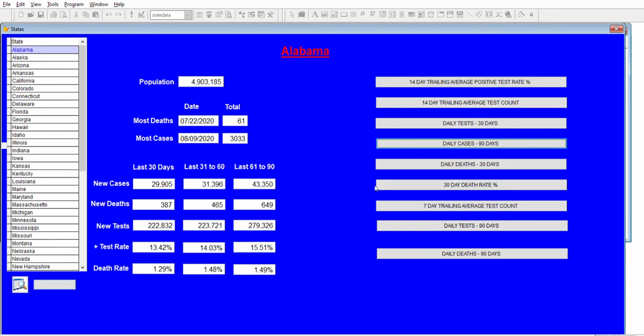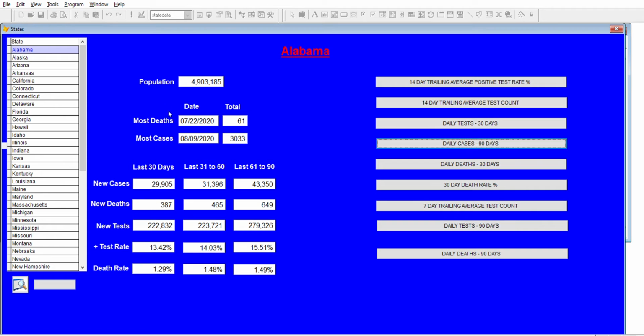Today I'm going to do a sample video of states in the Southeast, which includes Arkansas, Louisiana, Mississippi, Alabama, Georgia, Florida, and South Carolina. I'll start with Arkansas. Now, I guess I'll start with Alabama since I'm already on Alabama. We can see the peak deaths and case dates.